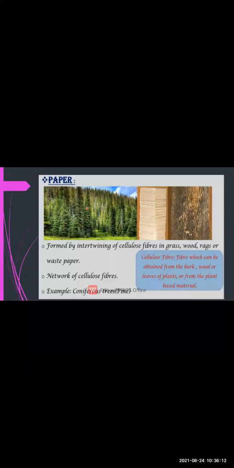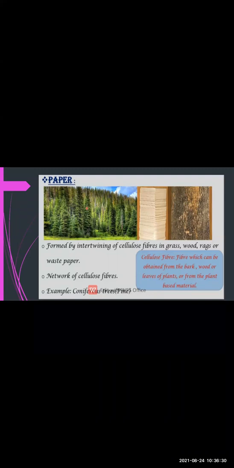Plants. Paper is obtained from plants. From the bark of the wood, rags or waste papers are recycled and reused for making papers. So papers are generally formed by the interweaving of cellulose fiber.